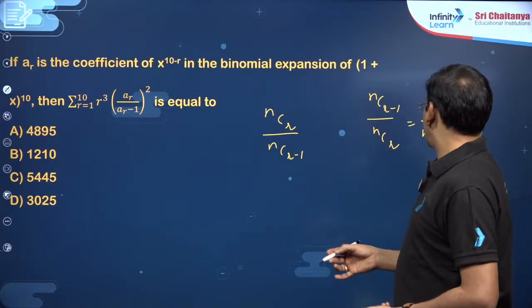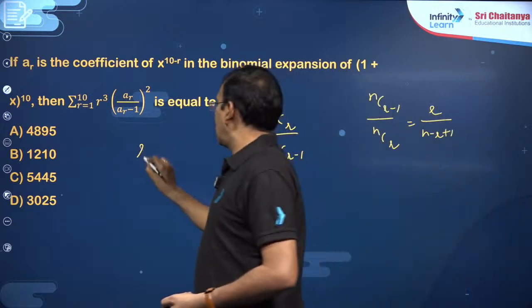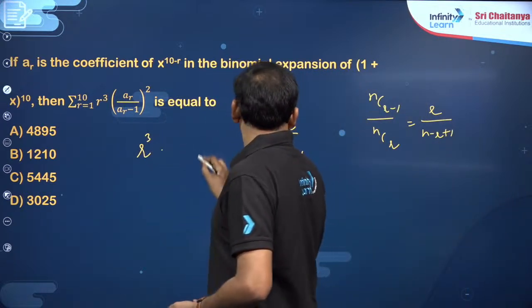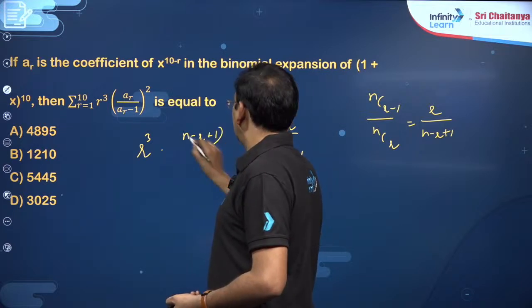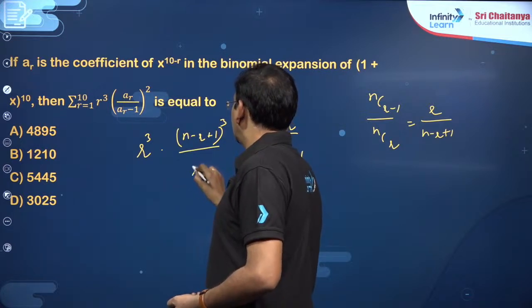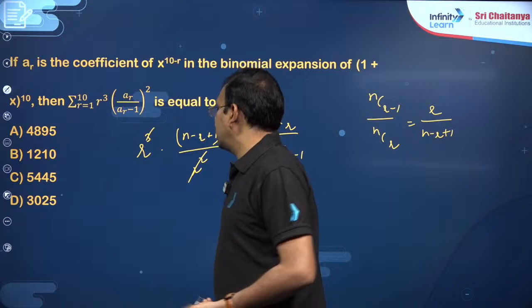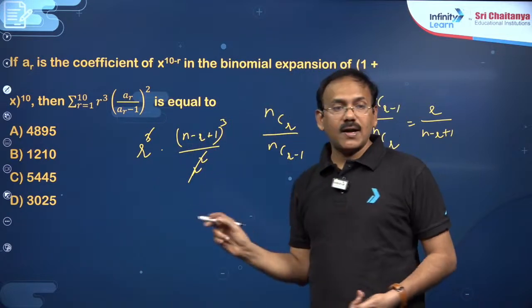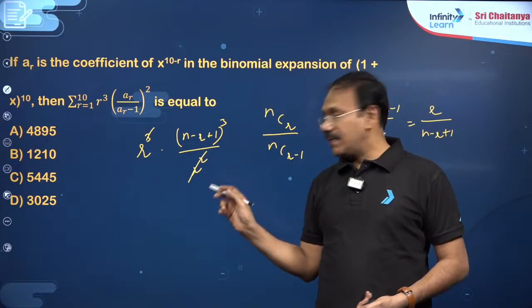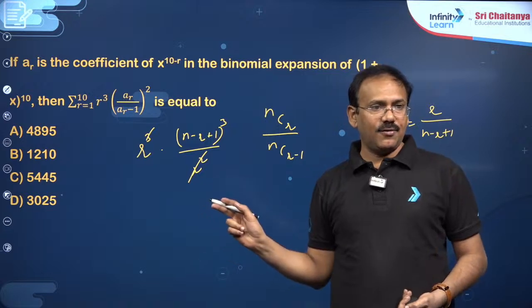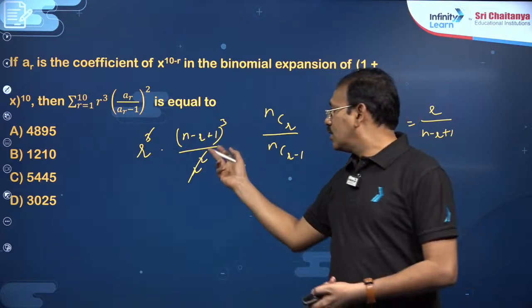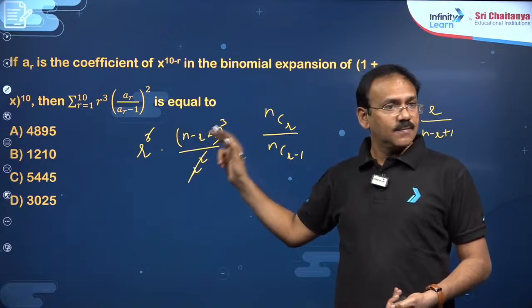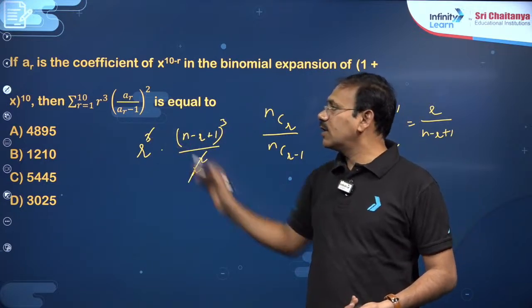Its reciprocal is asked. So, you will get here r cube into (n minus r plus 1) whole cube by r square. It gets cancelled with r. Now, if you expand by putting r is equal to 1, you will get, my dear friends, an AP kind of series. Here 1, 2, 3, 4 other things will come, and you can also replace n minus r plus 1 here, you can do this question.